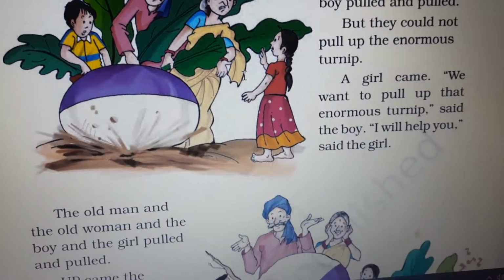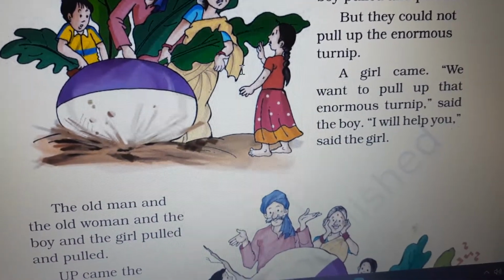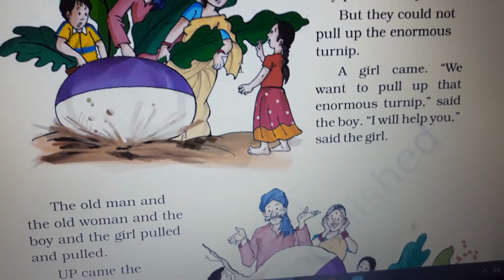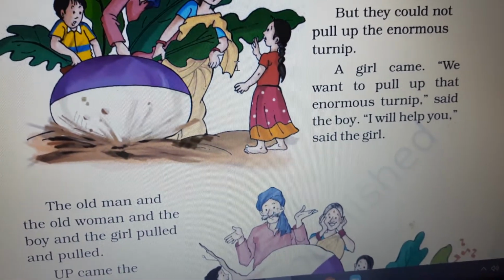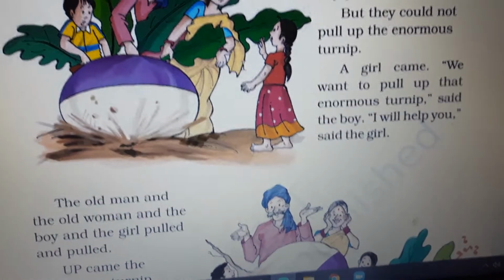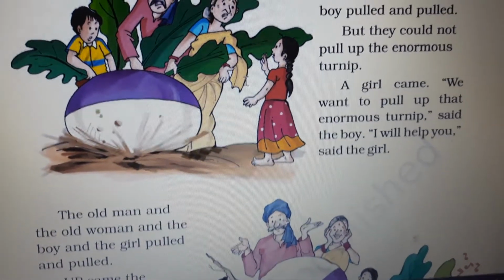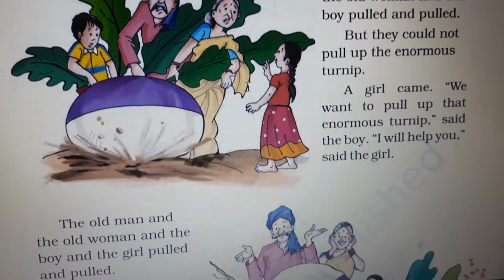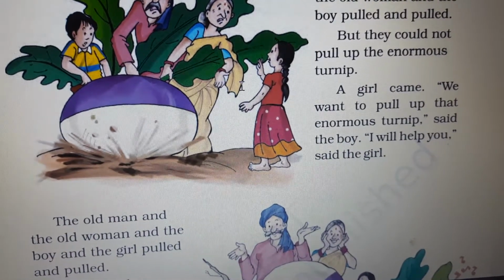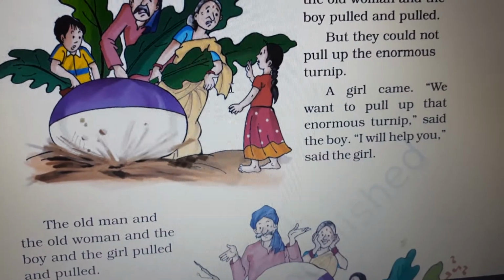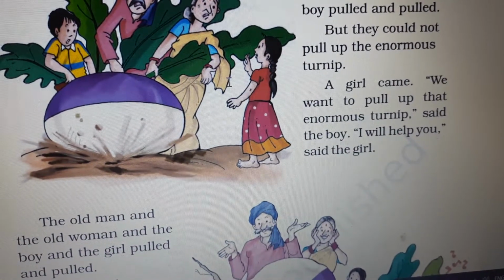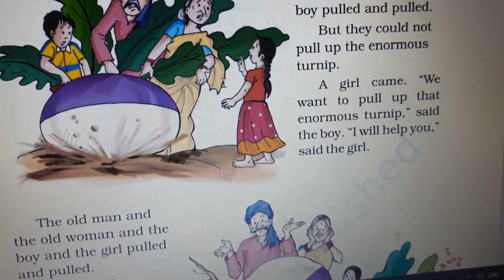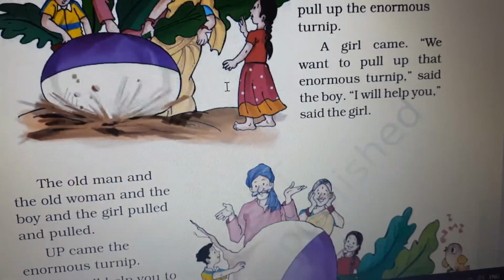The girl came. We want to pull up that enormous turnip, said the boy. I will help you, said the girl. Now a girl came. Now see in the picture, there is a girl now. So she came there, and the boy said to the girl that they all three were trying to pull up that enormous turnip from the soil, but they were not able to do it. They failed to do it. So the girl said, I will help you out.